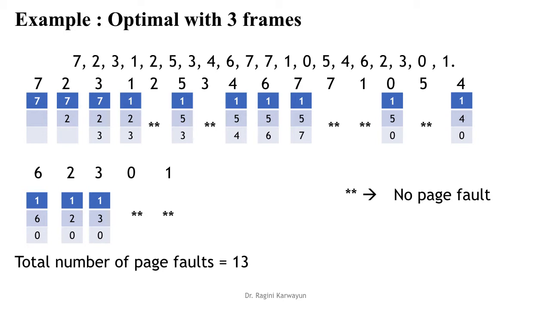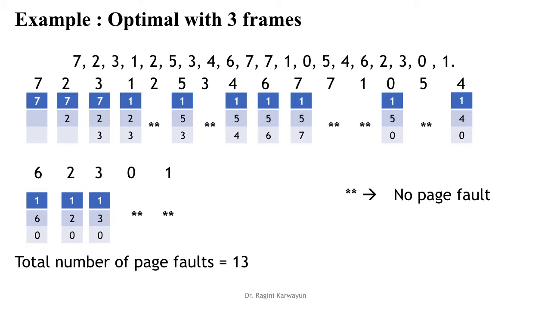Now it's turn of 0. So out of 1, 5 and 7, 7 is not used at all. So we will replace 7 with 0. Now suppose there are 2 pages in the memory currently that will not be used in future. So you can select any one of them. Okay. So now it's turn of 5.